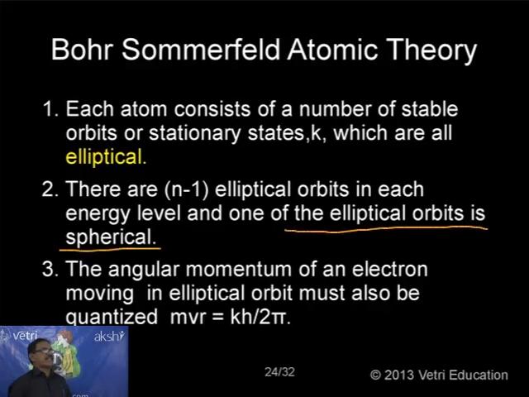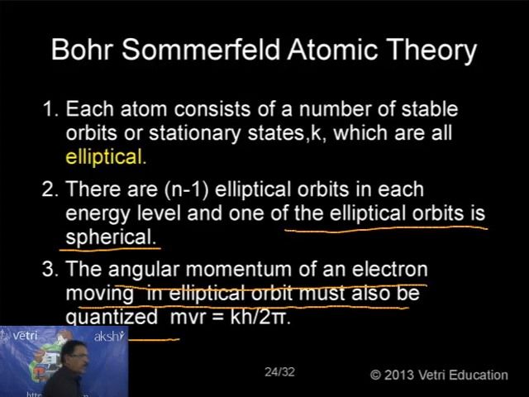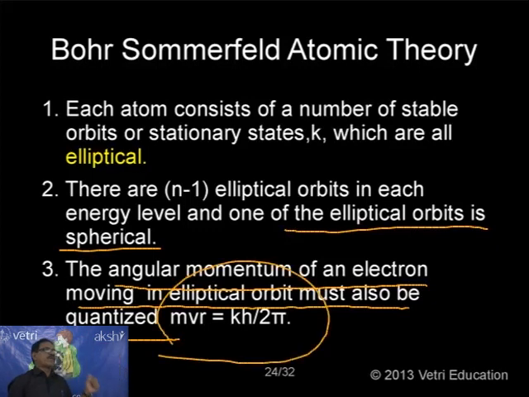Okay, the next one. As in the case of Bohr again, the angular momentum of an electron moving in an elliptical orbit must also be quantized. As in the previous case of Bohr, mvr equals kh by 2 pi. There we have given the equation nh by 2 pi. Here, instead of n, we are using kh by 2 pi. That means it depends on k also.